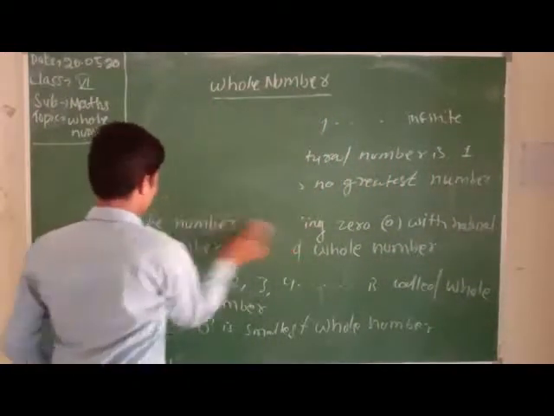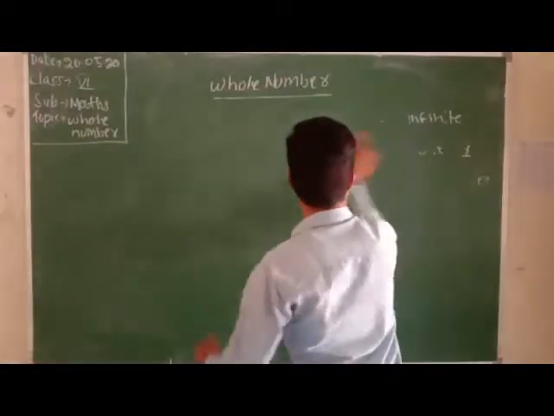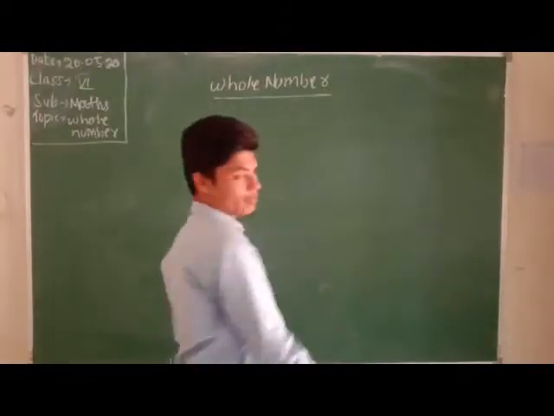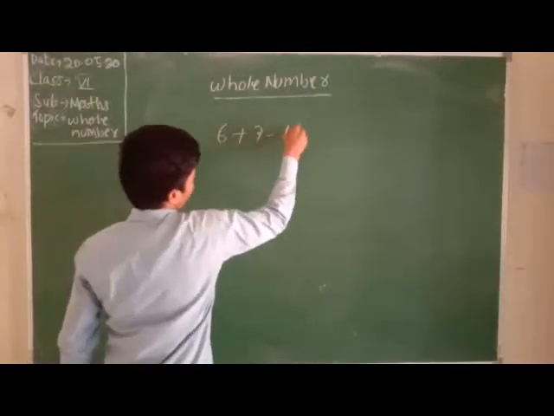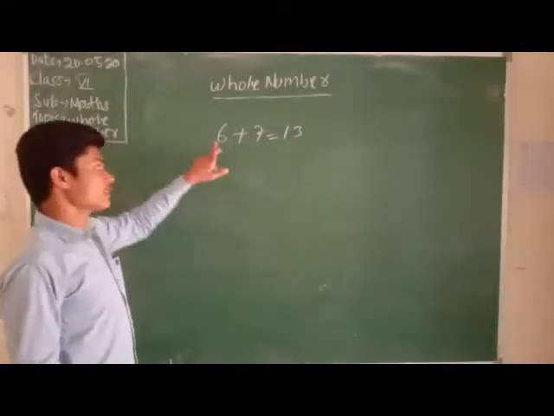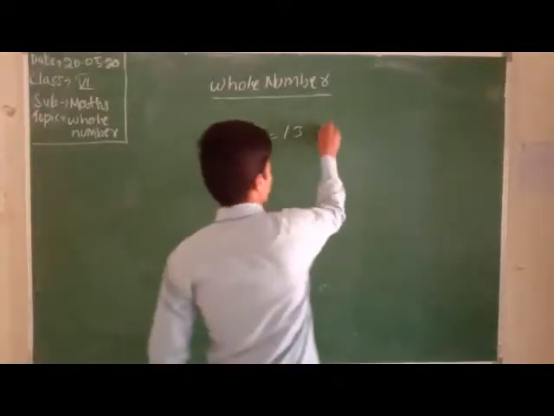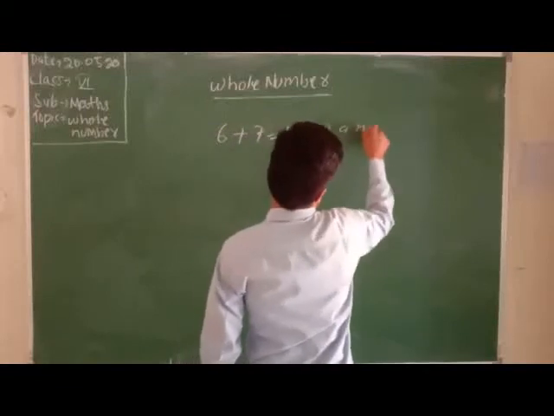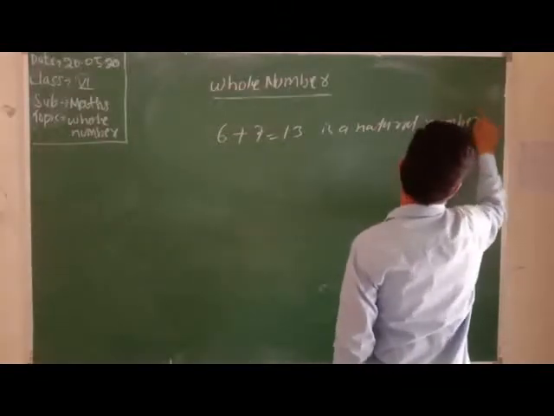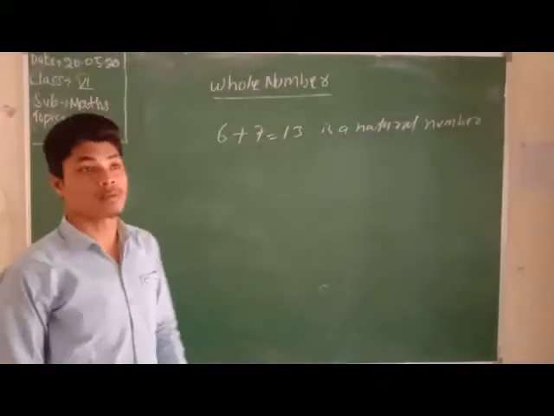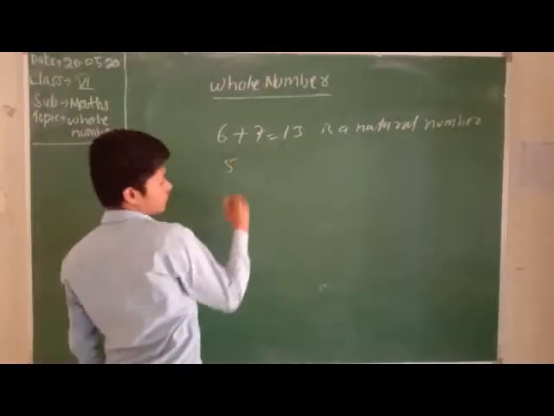See the book. If we add two natural numbers, then what do we get? A natural number. Like let the numbers 6 plus 7 equal 13. 6 is a natural number, 7 is also a natural number, and 13 is also a natural number. Is it? Natural number. Okay. When we add two natural numbers, then what do we get? Again a natural number.